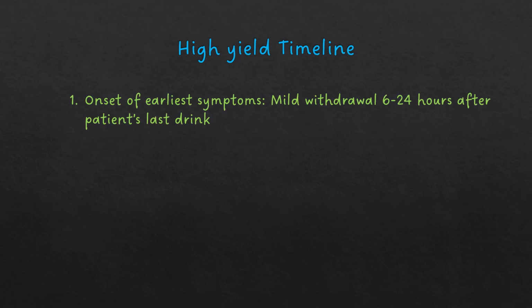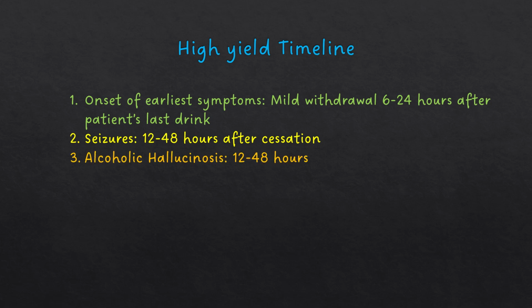Test makers love to test on the high-yield timeline of alcohol withdrawal, so you want to pay close attention to this. First of all, there's the onset of earliest symptoms, or mild withdrawal, that occurs between the 6 and 24-hour mark after the patient's last drink. For seizures, you typically worry the most between the 12 and 48-hour mark after the last drink. That's the same timeline as alcoholic hallucinosis, which also occurs within 12 to 48 hours after the last drink.